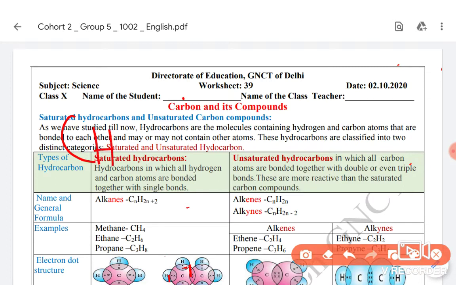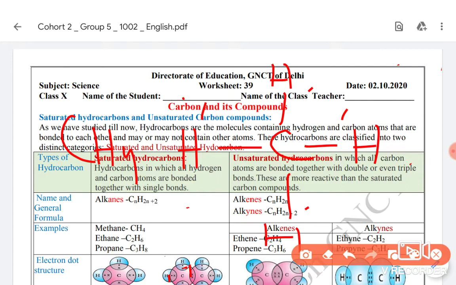Molecular formula CH4, structural formula C with single bonds. This bond is known as a single bond, when one pair of electrons is shared, that is one electron each is shared by each atom. So it is a single bond. There are four single bonds in methane between carbon and hydrogen.